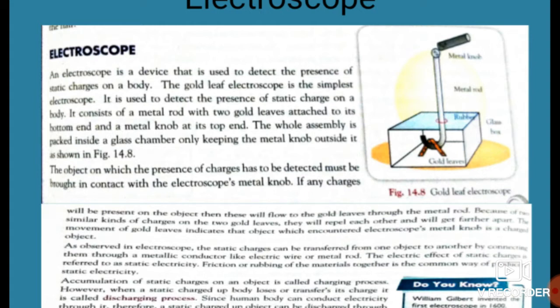So if we have to detect whether an object or any body possesses static charges or not, we have to find out these static charges. So how can we find out these static charges? There is a device known as an electroscope, which can be used to detect the presence of static charges on a body.